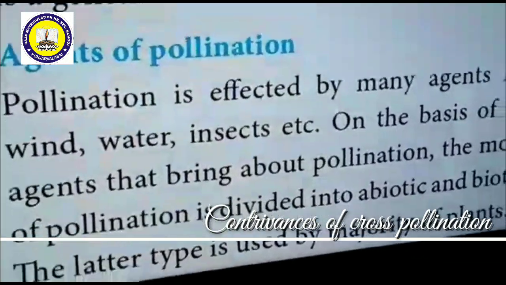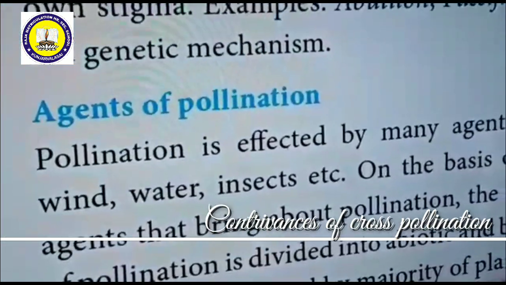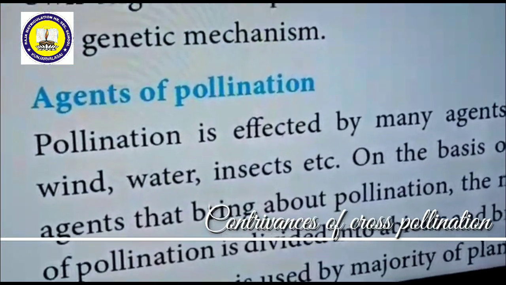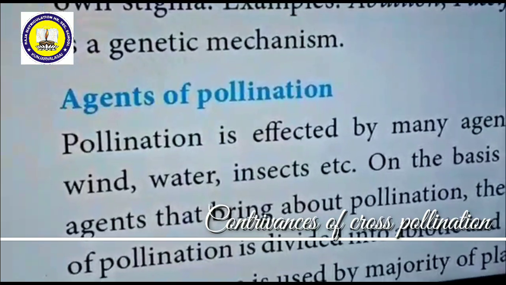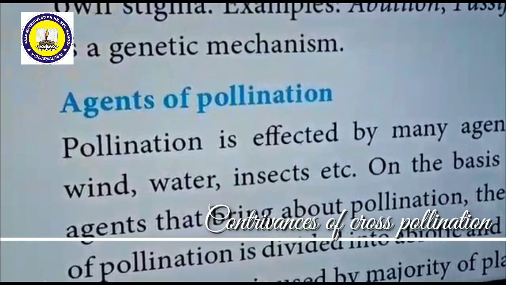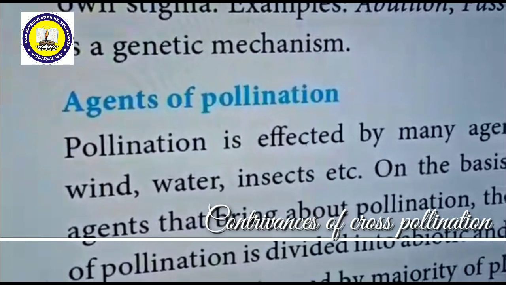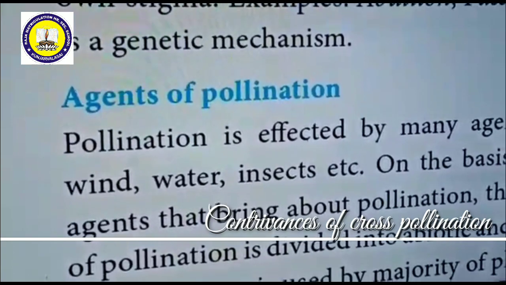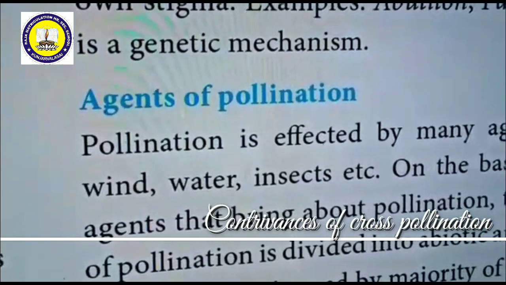A lot of agents of pollination are there. For example, wind can take the pollen grain to the stigma. Water can take the pollen grain to the stigma. Similarly, various animals, birds, insects, butterflies, honeybees, these all come under agents of pollination. These agents of pollination are broadly divided into two types, namely abiotic and biotic.